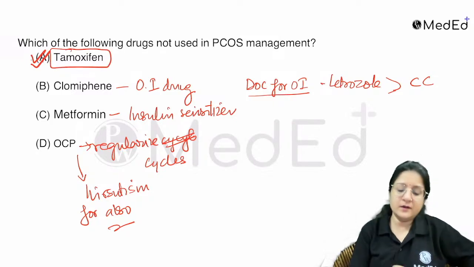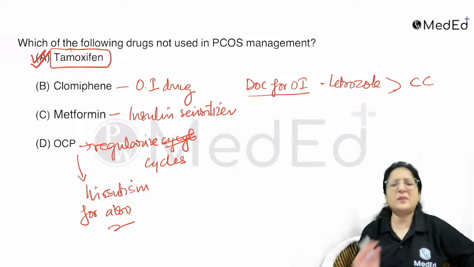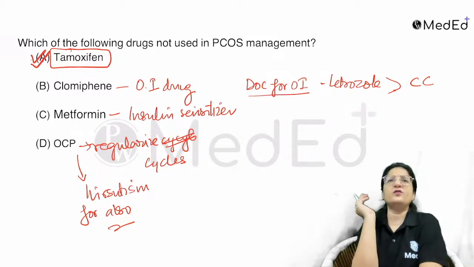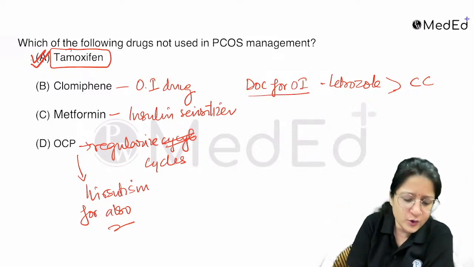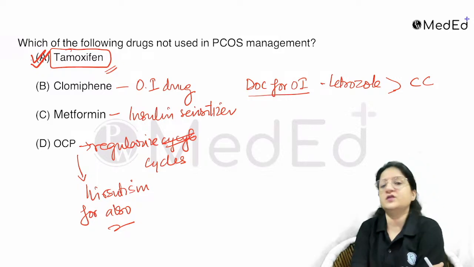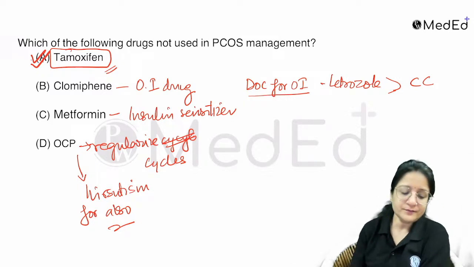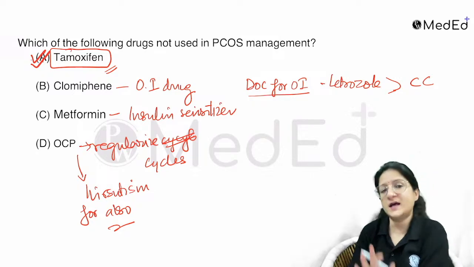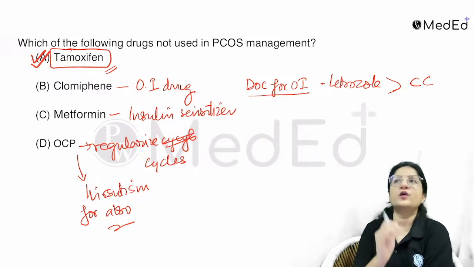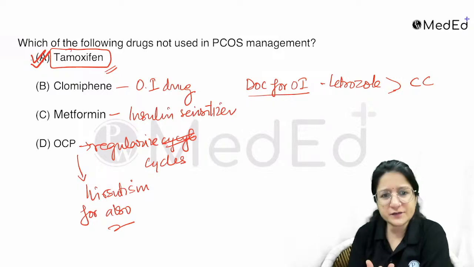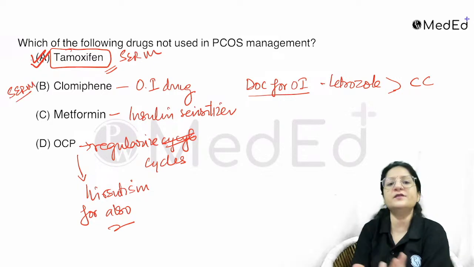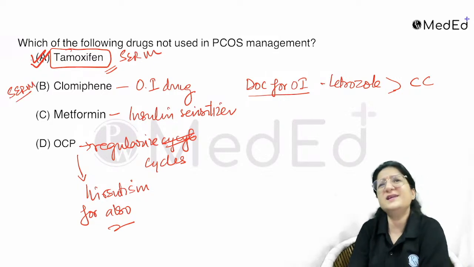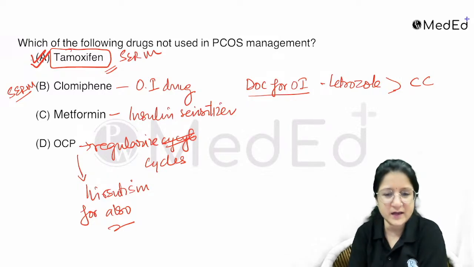Tamoxifen does have some ovulation induction properties in the past. It is not used in PCOS management. We are not using it. So that is the best choice answer to the question. Don't get confused, because if you read the textbook, tamoxifen is also a selective estrogen receptor modulator. Clomiphene is also a selective estrogen receptor modulator. Tamoxifen has ovulation induction properties, but it's not used in clinic.